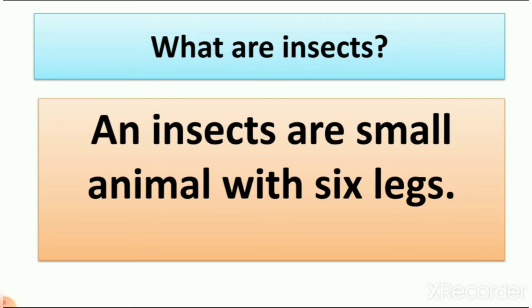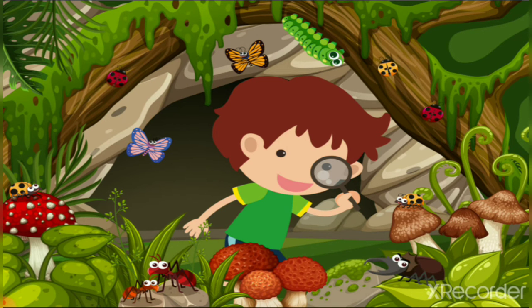Some insects like spiders have 8 legs also. So here you can see the pictures of insects: butterfly, bugs and cockroaches, and here you can see a caterpillar or worms. Some scientists consider worms to be insects and some do not.